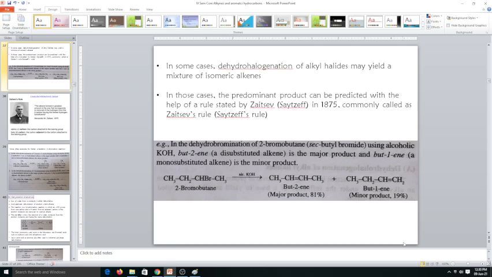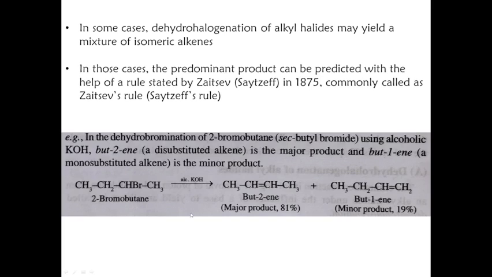So in the last class we were discussing the set of rules, but unfortunately the last part did not come, and now we will discuss it. As we had seen from the formation of an alkene, one of the products will be predominant over the other depending on the structure of the starting material. Here, as we have taken 2-bromobutane, we get but-2-ene as the major product, 81%, and but-1-ene is the minor product. Now this is the Zaitsev rule.